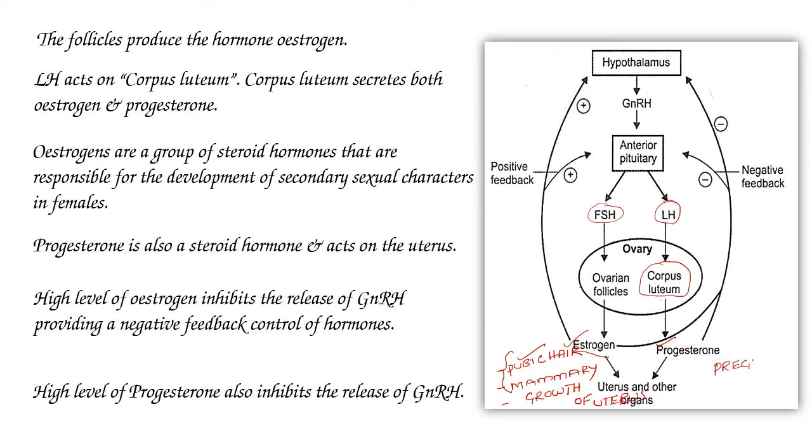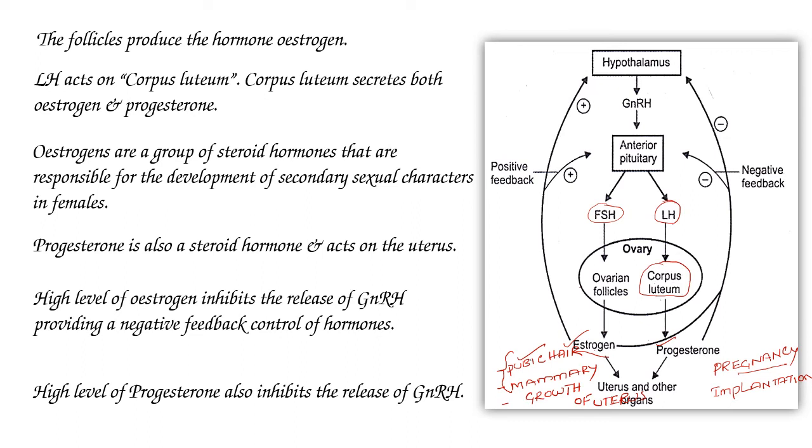It is called the pregnancy hormone because it is produced during pregnancy, and it is helpful for embryo implantation, which occurs in the inner wall of the uterus. So it is helpful for embryo implantation.